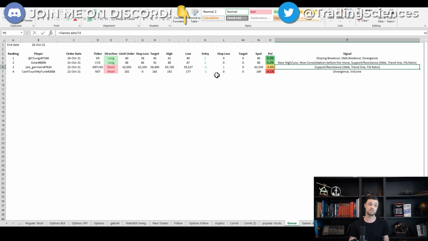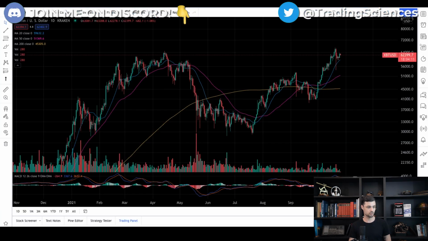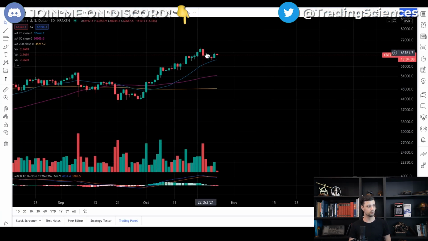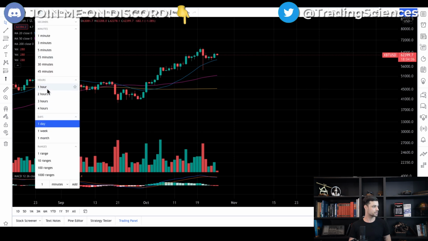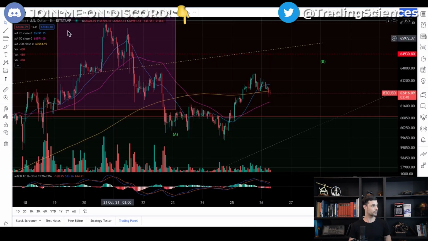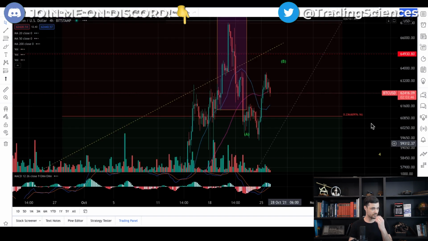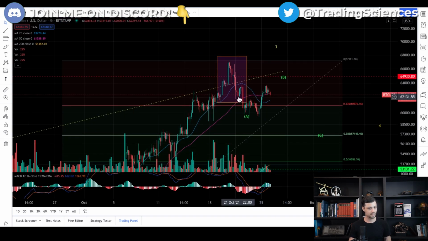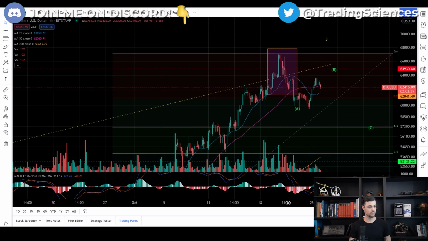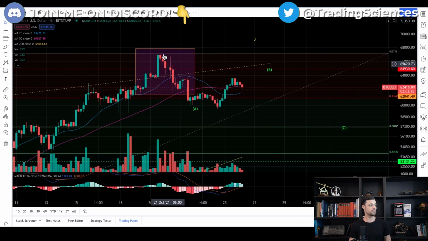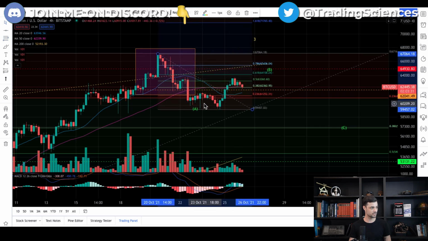This is a tight stop loss, it's totally fair. The reason was support resistance. So do we have a resistance at 62,500? Let's check on the hourly time frame. Okay, so let's see if there is some support resistance at 62. Okay, here, got it. It's true. We have here indeed a resistance that has been broken. So he's saying fibs or support or resistance. We indeed have the fib level at 62,300.